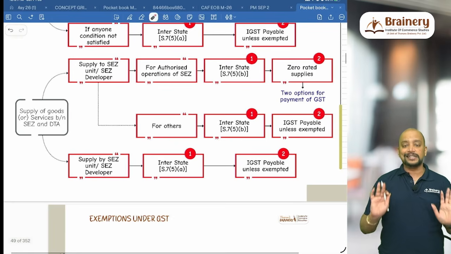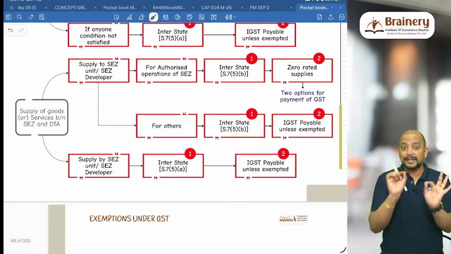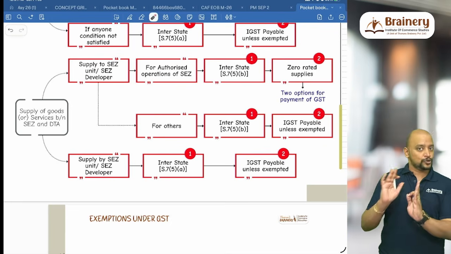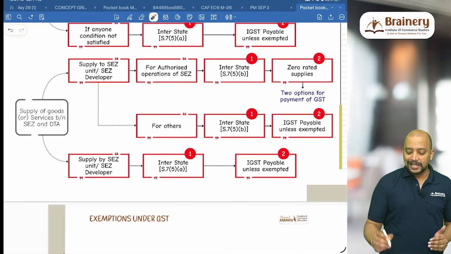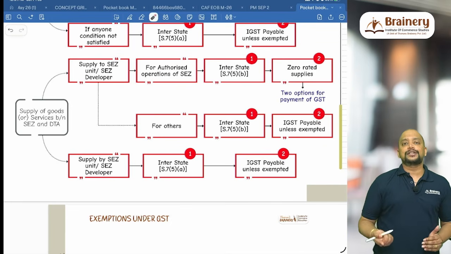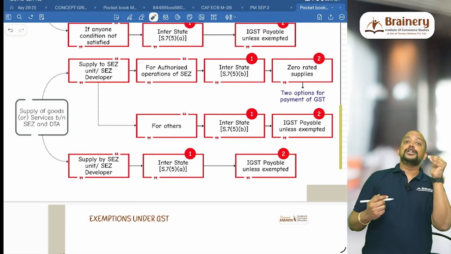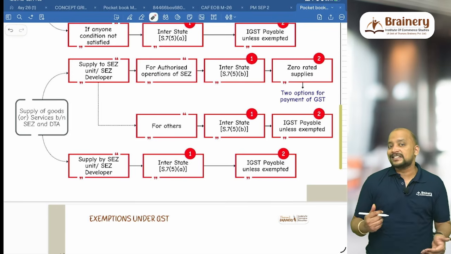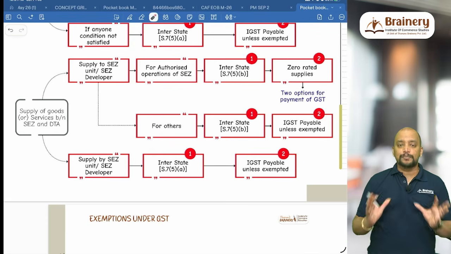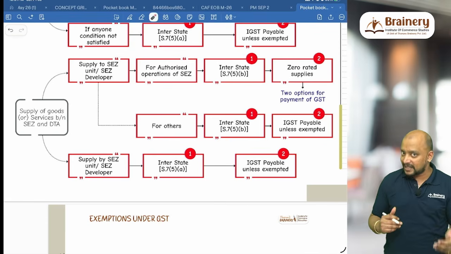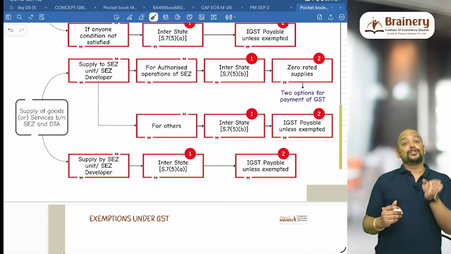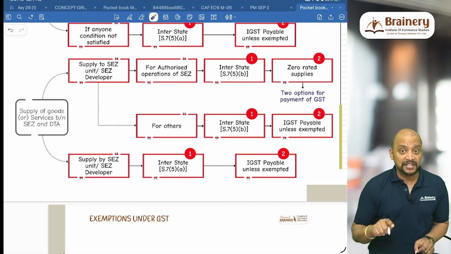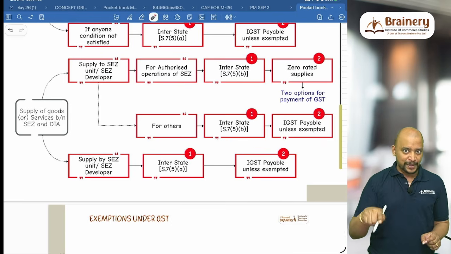Suppose if it is SEZ, then check whether the transaction has supplied to SEZ or supplied by SEZ. Suppose if it is supplied to SEZ, super. The next thing what you need to check is that, is it for the authorized operations of SEZ? Either it can be SEZ unit or SEZ developer. SEZ unit means the one who is doing business inside the SEZ. SEZ developer means the infrastructure provider of that SEZ. Now we need to check, is it for the authorized operations of SEZ? Yes, which means that the officer will certify that it is used for the authorized operations of SEZ.